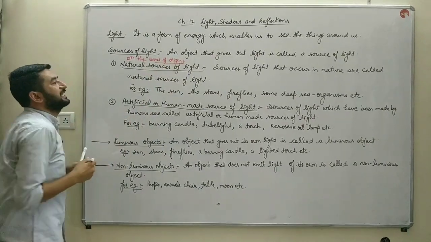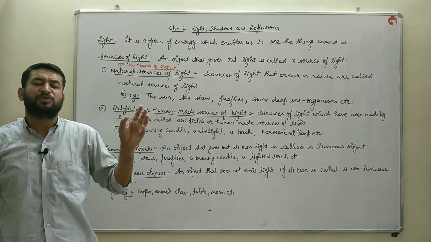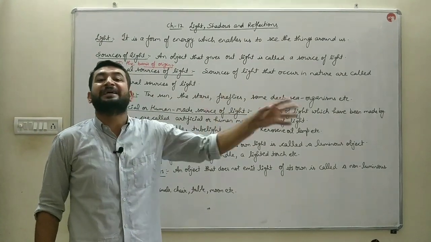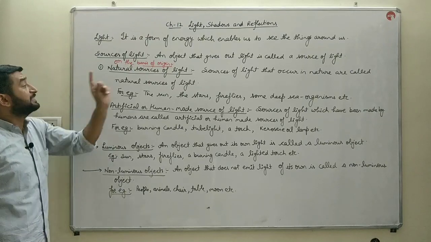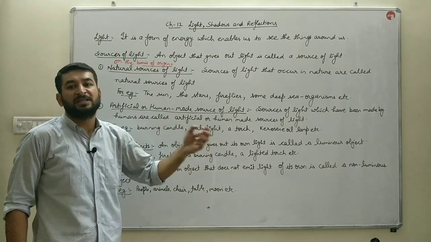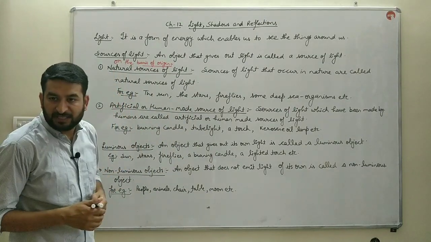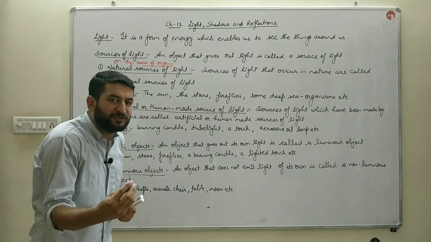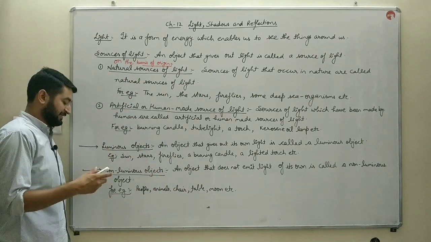The sources of light are of two types. What is a source of light? Any object which gives its own light or which gives light is known as a source of light. On the basis of origin, on the basis of where and who produced them, they are of two types. One is natural sources of light, and the other is artificial or human-made or man-made sources of light.